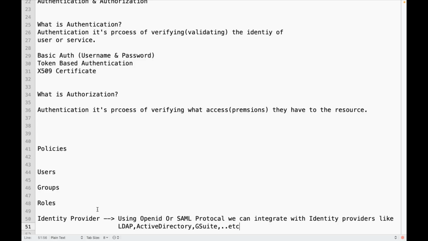Sometimes you have your employee details, right? Your company employee details like developers, DevOps guys, all those details will be part of some central identity provider like LDAP or Active Directory.